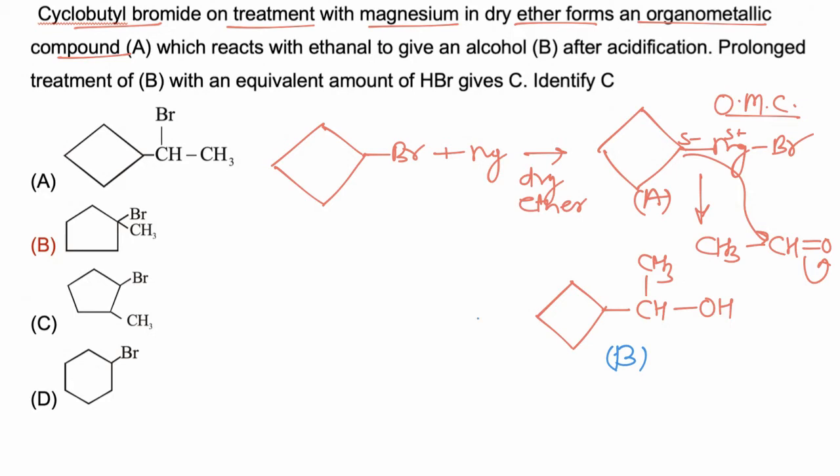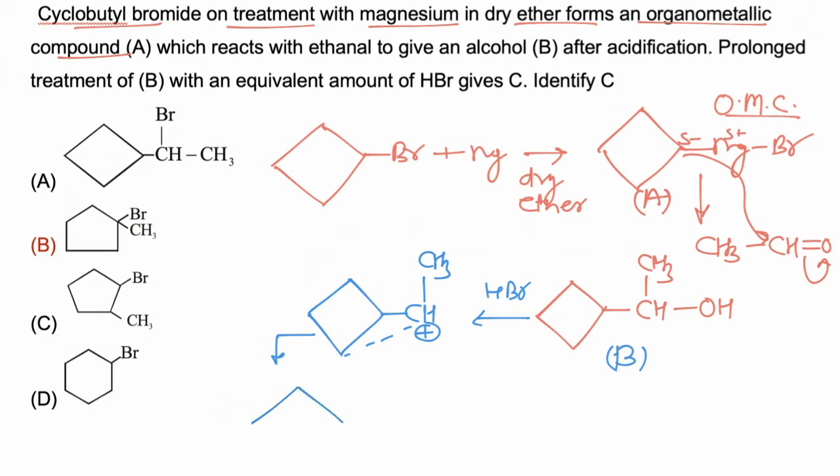Now this alcohol on heating with HBr is first converted to carbocation. So now the carbocation CH CH3 is formed. Now this carbocation may rearrange to a 5-membered ring, so it will rearrange and convert to a 5-membered ring having positive charge on the ring.